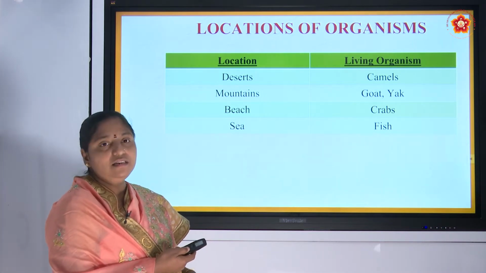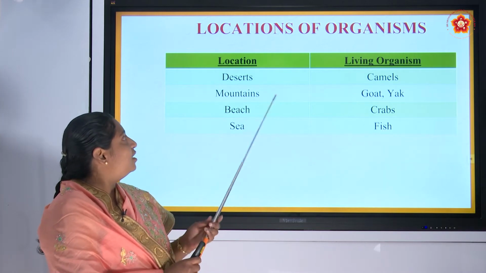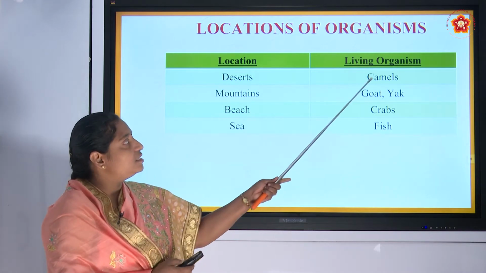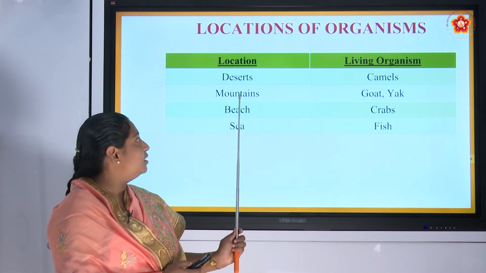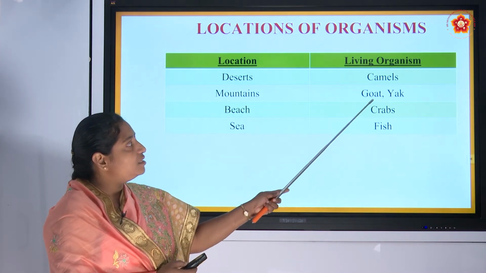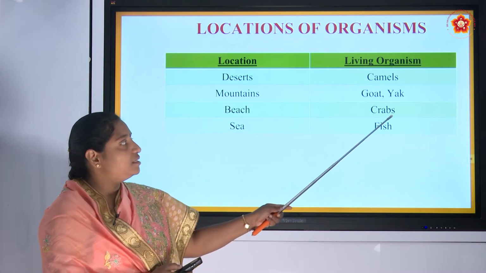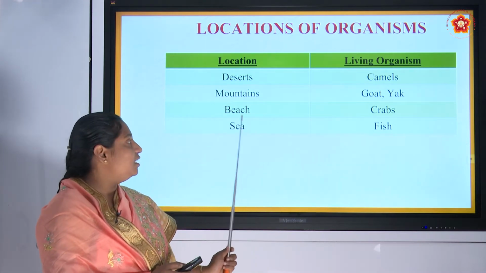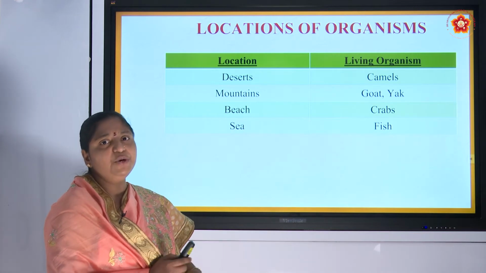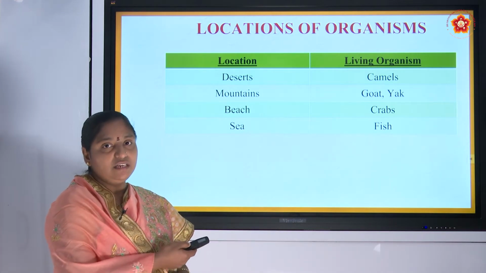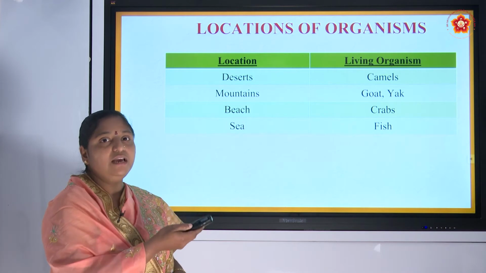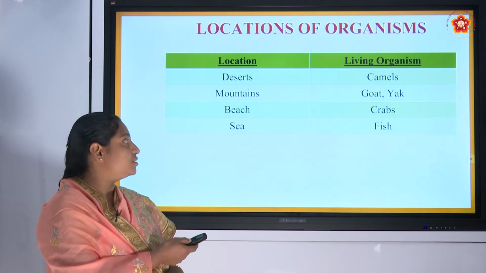There are different living organisms in different locations. Here we will see a few. If you see in deserts we can see the camels, and in mountain ranges we can see goat and yak. On the beach we can see crabs. In the sea we can see fish. These are the few examples we have taken that we observe in these locations.